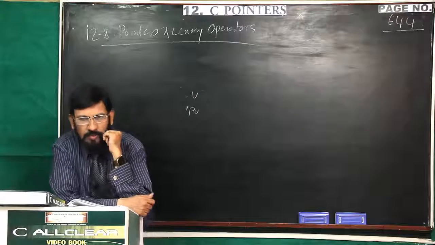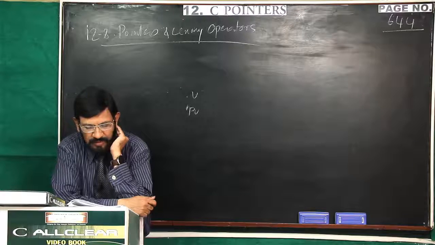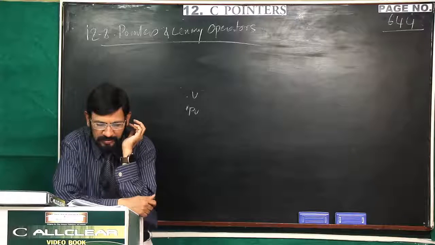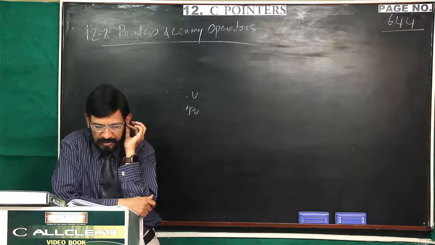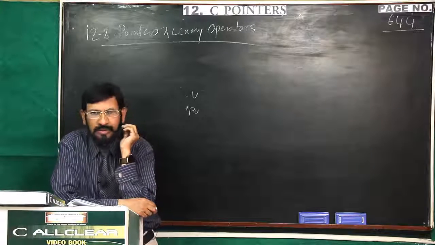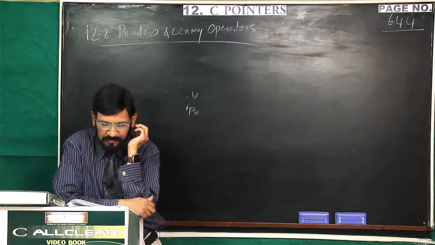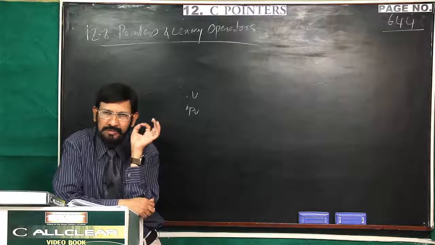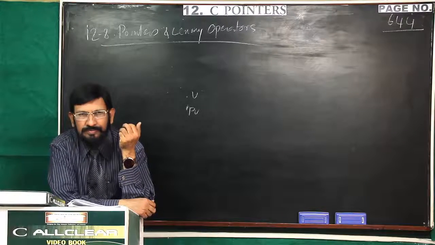Now, 12.10. Here you see V is equal to 5. All the relevant expressions are written here to create the pointer. And then you have written V's value and star PV's value. In the 7th line you see, you have written V's value and star PV's value. V's value is 5, star PV's value is also 5. That means star PV, you must believe it, is nothing but an alias of V.